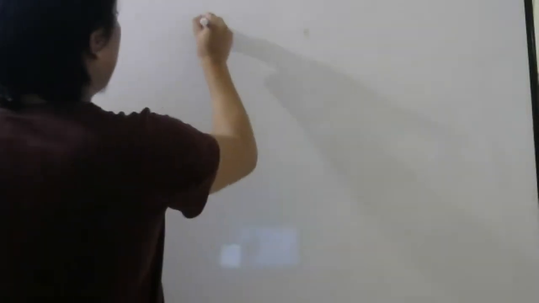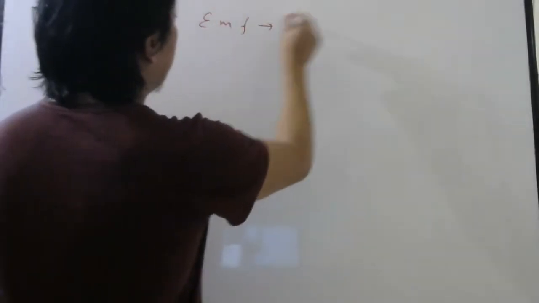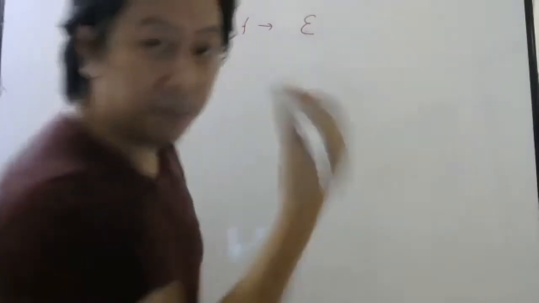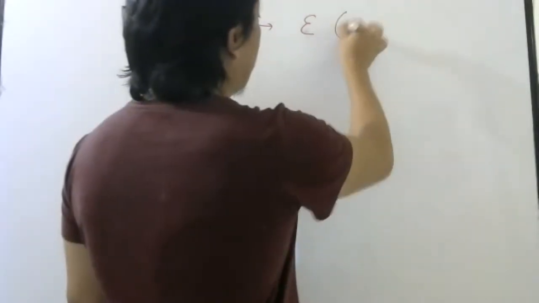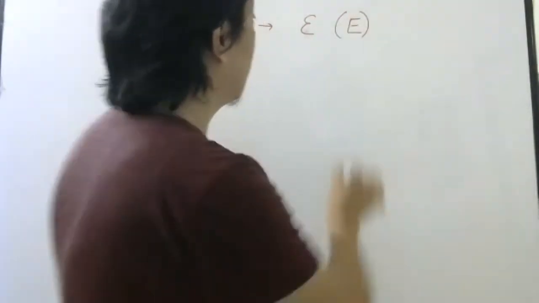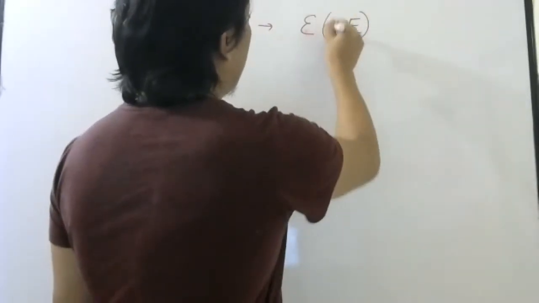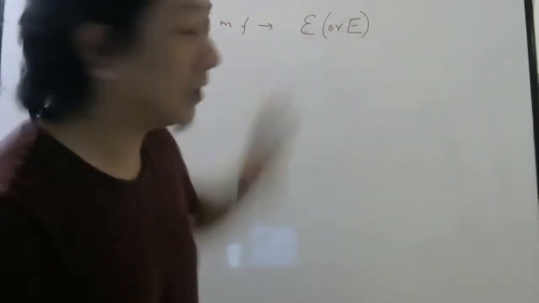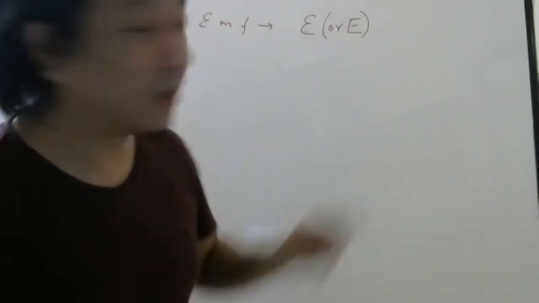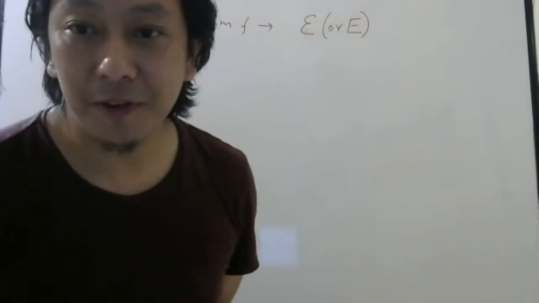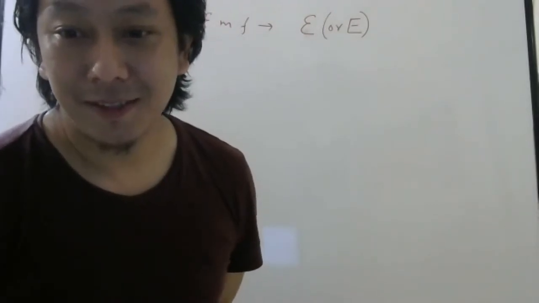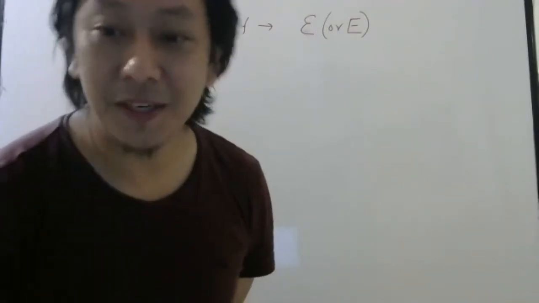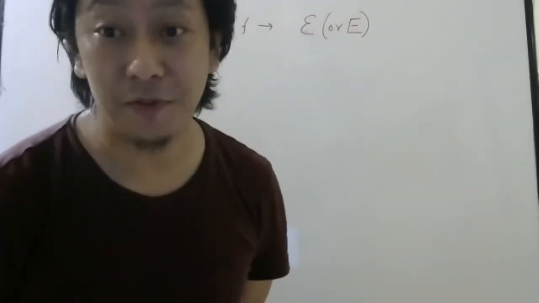So we write EMF with this symbol. In some books, they may have written capital E. So either you can use this or you can use this. Can you tell me why I don't want to use capital E for EMF? Because capital E we are using for electric field.